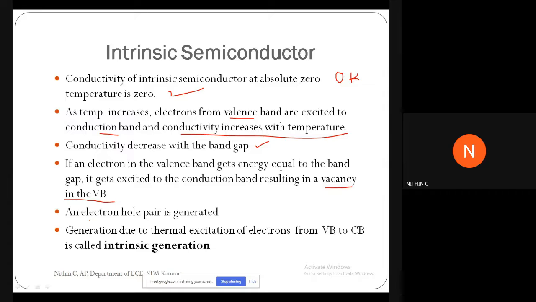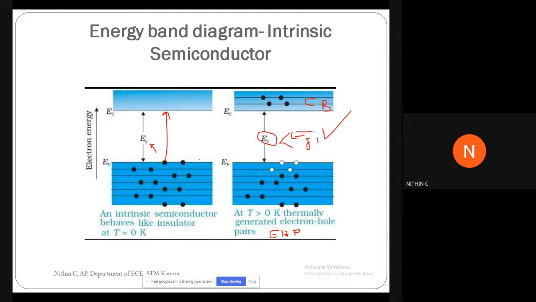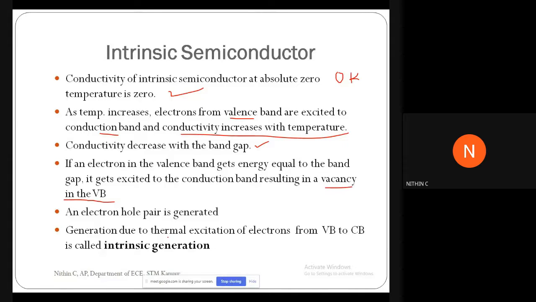So as a result of that, what happened? An electron hole pair is generated, right? This electron got to move, you got an electron over here, and you created a vacancy or hole over here. So an electron hole pair is generated. Generation due to thermal excitation of electrons from valence band to conduction band is called intrinsic generation.